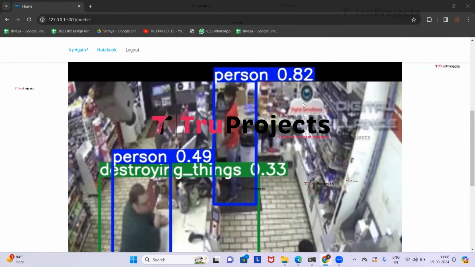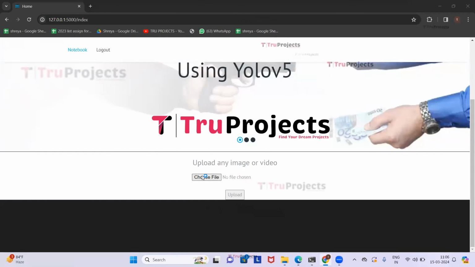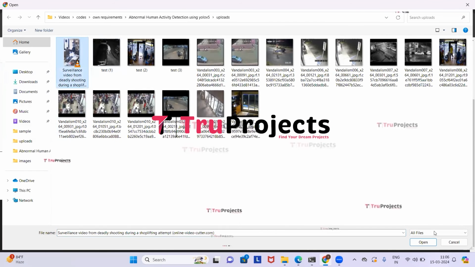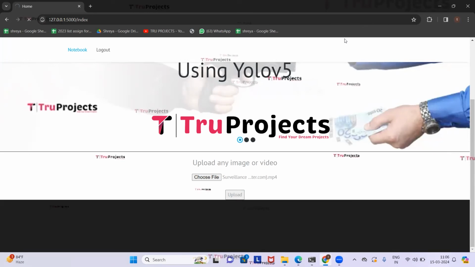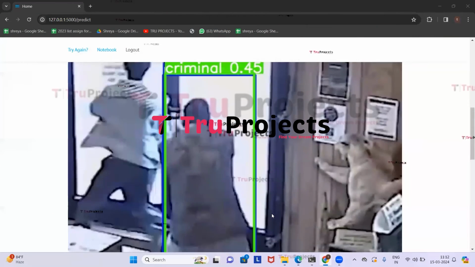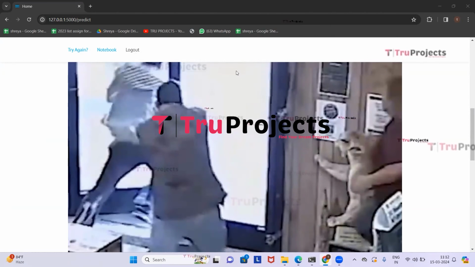Now we will try uploading a video. Click on try again. Click on choose file. So I'm going to upload the first video. Now click on open. Now click on upload. So here in the video, we can see that abnormal activity has been detected, that is criminal, and a bounding box was drawn around the person with the probability score. As it is a video, we can see the detection only when the person is doing abnormal activity.